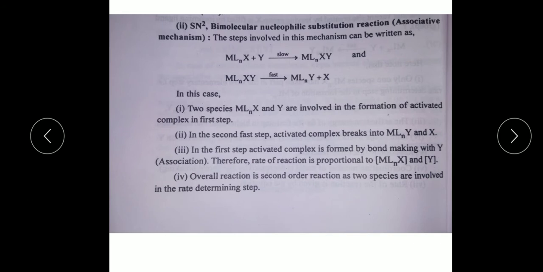Now SN2, called the bimolecular nucleophilic substitution reaction, that is the associative mechanism.